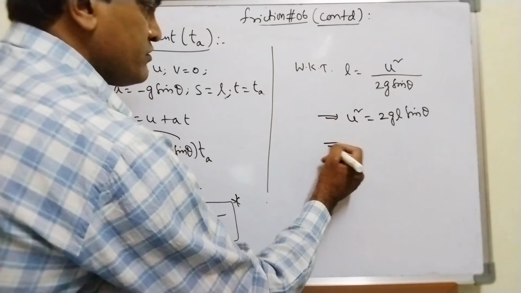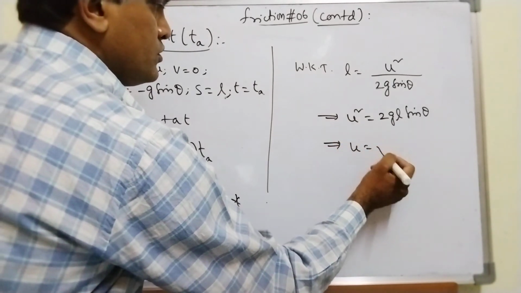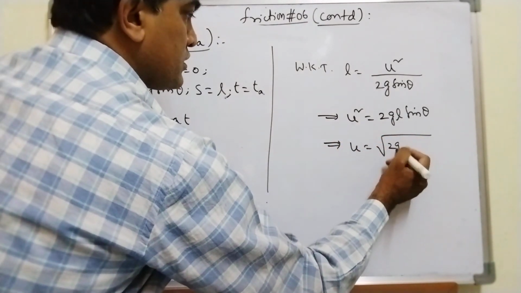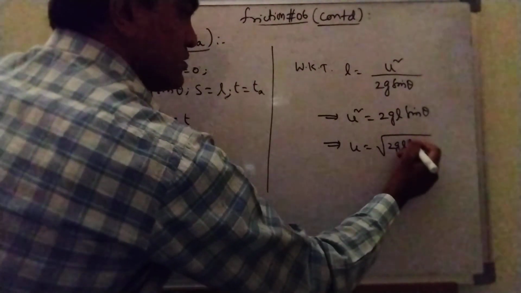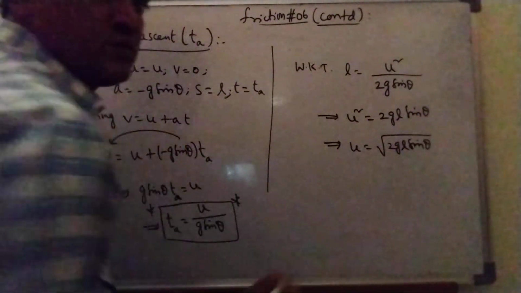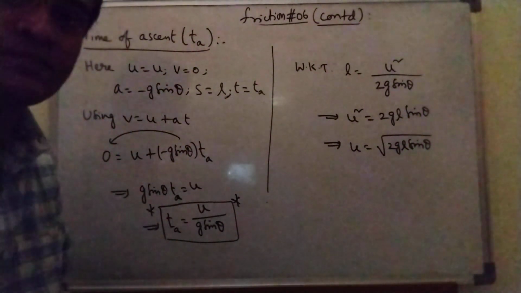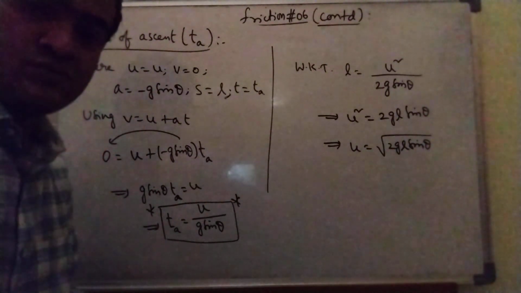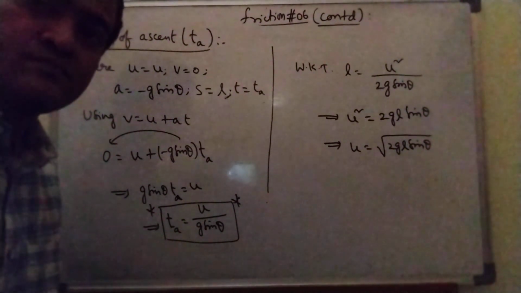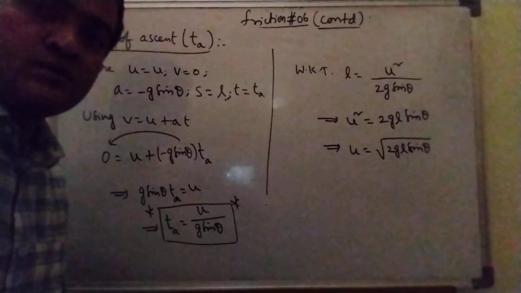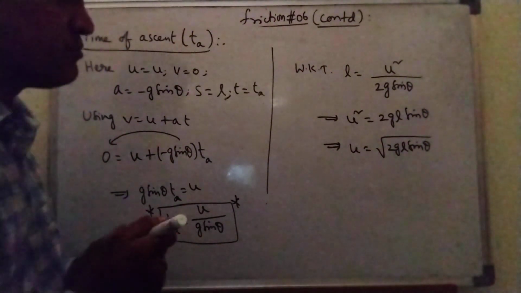Now what is the value of u? u is equal to root over 2gL sine theta. I'm sorry, I think this is visible. Power went off. Let me try to complete this.